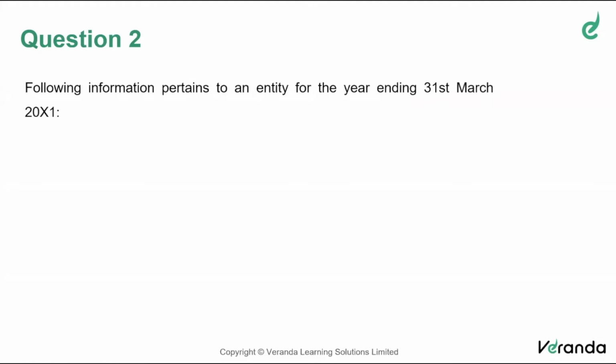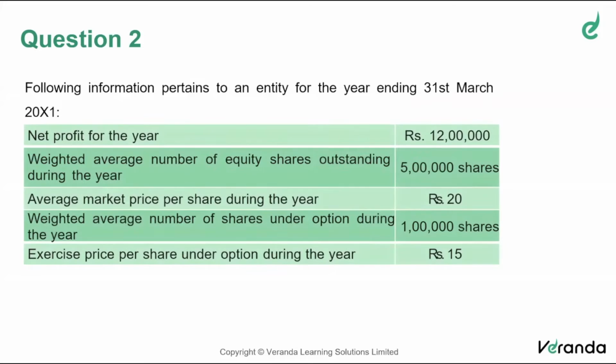You are provided information pertaining to an entity for the year ending 31st March 2021 or 2011, as the case may be. As you can see, this problem is based on earnings per share in AS 33.